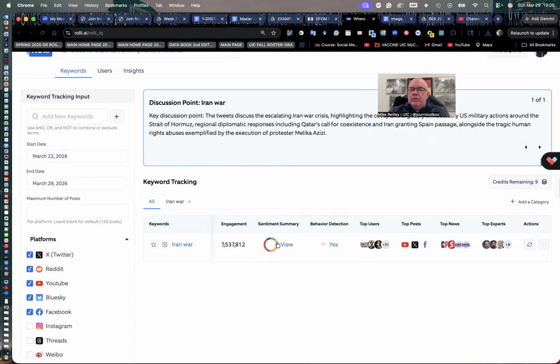And here, over this little donut chart, you can see it breaks down and categorizes, something AI does very well. This is running a huge AI algorithm, an information tracer. It tells me that 13% of the posts, over all these different platforms, were either positive, neutral, negative, or irrelevant as well. So you can pick up on, okay, overall sentiment is pretty negative about the Iran war right now.